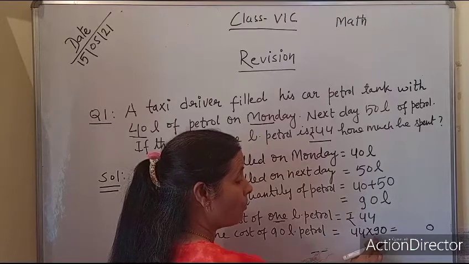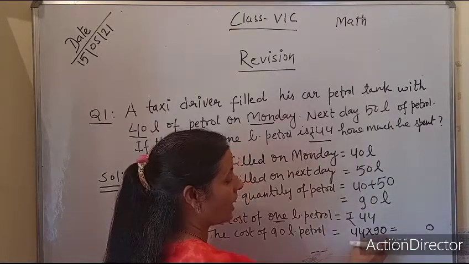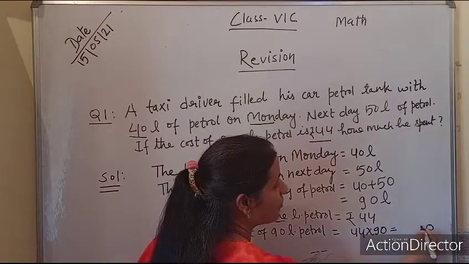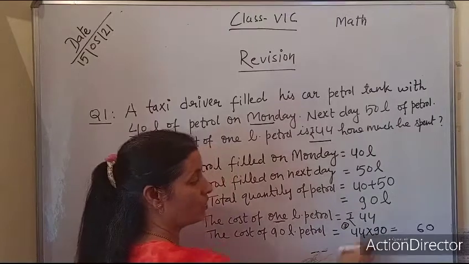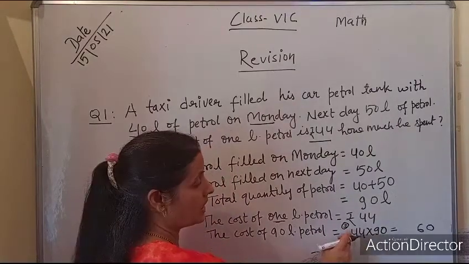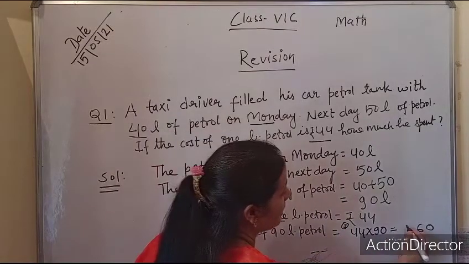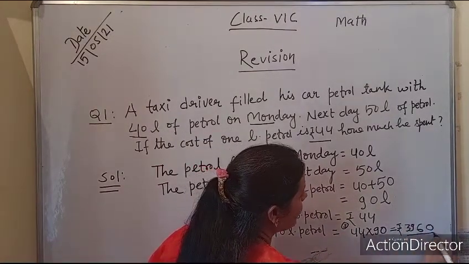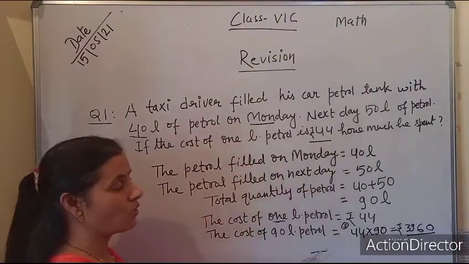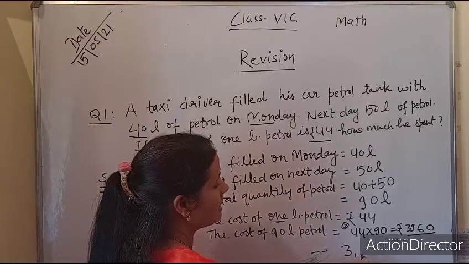So now we will solve 44 into 9. 9 fours are 36, 3 will be carried forward. 9 fours are 36, 36 plus 3 is 39. It means the total money he spent on filling petrol was 3,960.